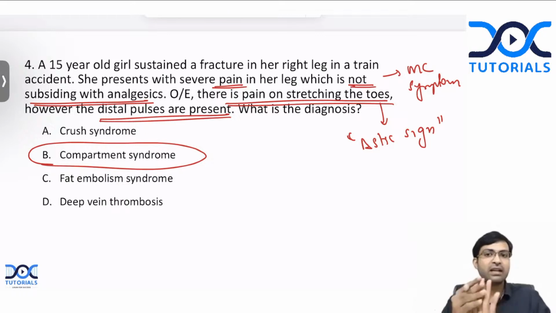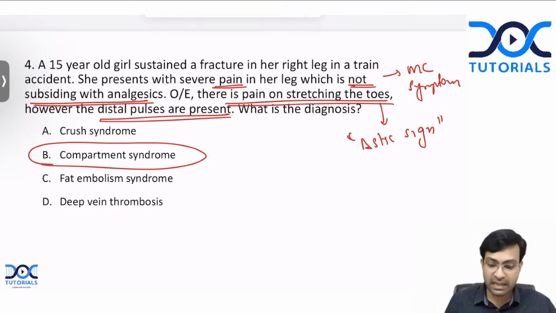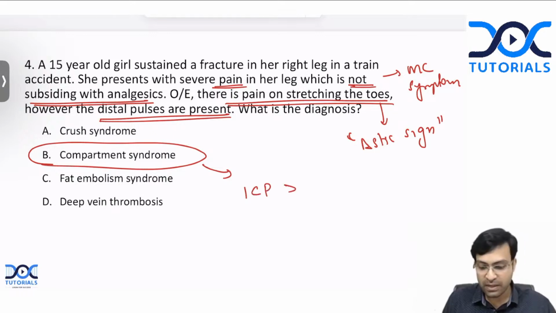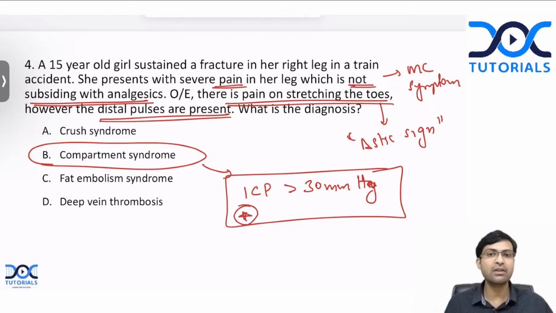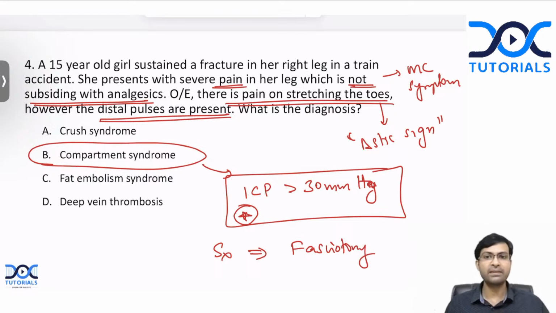You just check for pain on passively stretching the fingers in the upper limb or the toes in the lower limb to examine for compartment syndrome. And if you're further in doubt, you can measure the intracompartmental pressure. If it is more than 30 millimeters of mercury, you call it compartment syndrome. Okay, this is an important MCQ. Intracompartmental pressure more than 30 is diagnostic of compartment syndrome. And the surgery we do for correcting it is fasciotomy. Fasciotomy. All right.